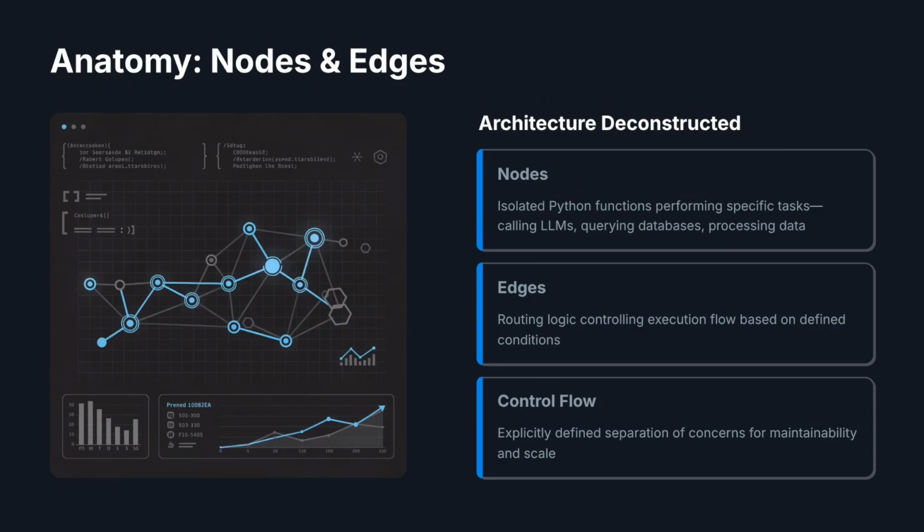Every LangGraph is composed of two primary components, nodes and edges. Nodes are your workers, isolated Python functions that handle specific logic, like calling an LLM, querying a vector store, or executing a tool. Edges are your traffic controllers. They define the routing logic, determining exactly where the system moves next based on the output of the previous node. By decoupling the work from the routing, we gain granular control that standard chains simply can't offer.